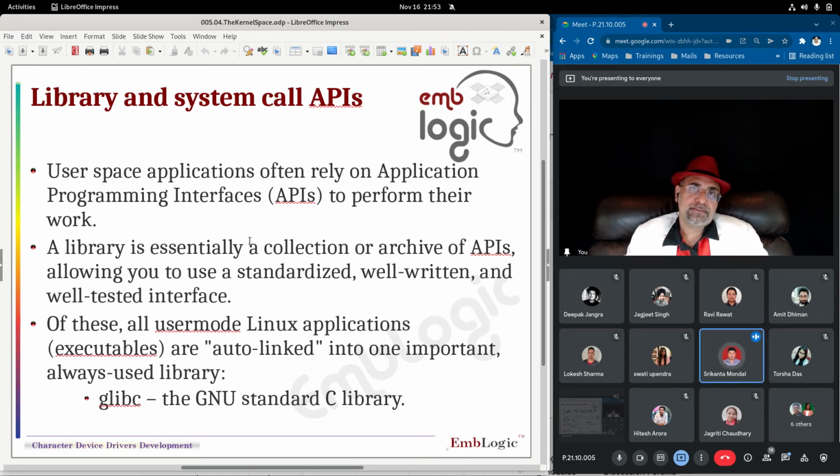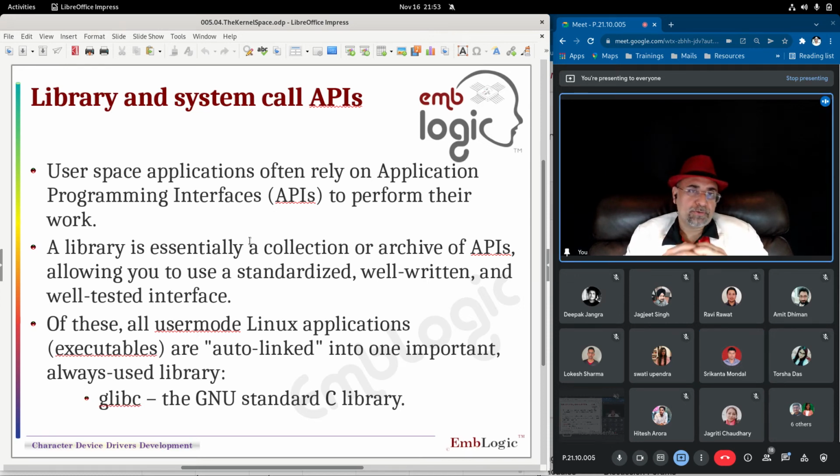Sir, please repeat again, sir. The kernel space pages could be allocated or deallocated, and because of that, the size of the kernel space is dynamic. It could increase or decrease. But once allocated, the kernel space pages will not be pushed to the swap space. They will not be swapped out. They will always stay in memory. Whereas the user space processes, after a page is allocated, could still be pushed out of memory into swap space and then brought back on demand.